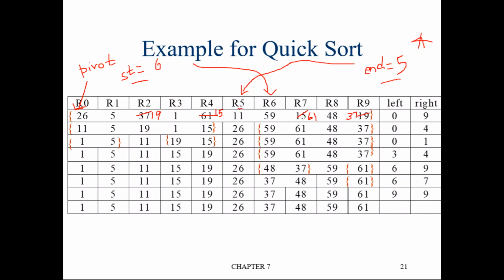The element at end location should be swapped with the pivot element. The element at end location is what? 11. This should be swapped with the pivot element. What is the pivot element? 26. Are you getting it? So these two will be swapped now. So 11 will come here and 26 will come here. That is the reason in the next row you got 11, 5, 19, 1, 15, 26, 59, 61, 48, 37.